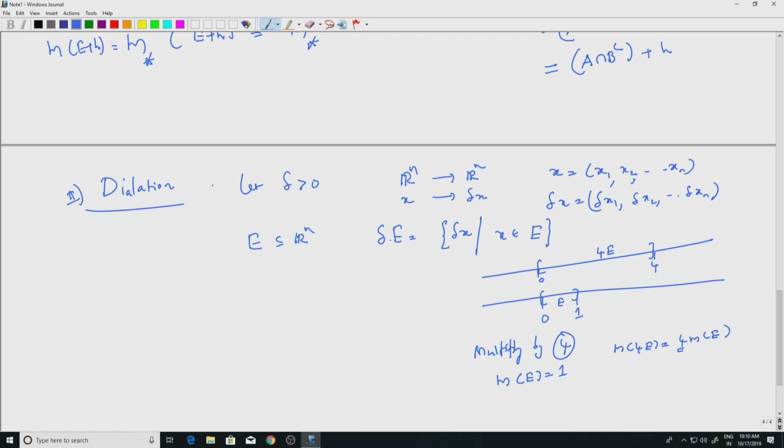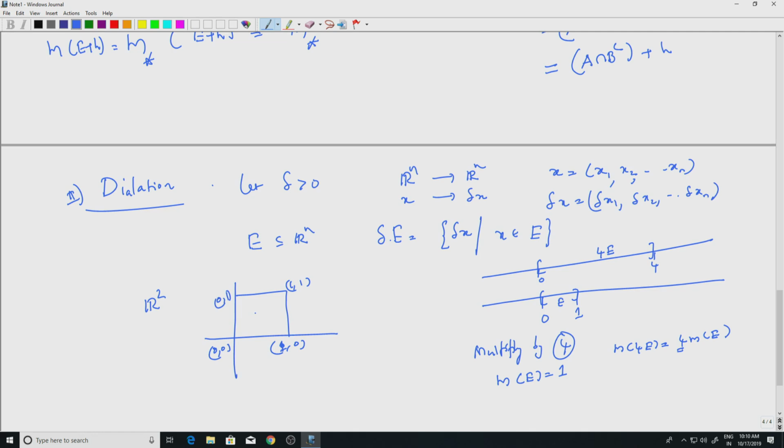But let us look at R2 and another example. Let us take the unit square, 0 1 here.